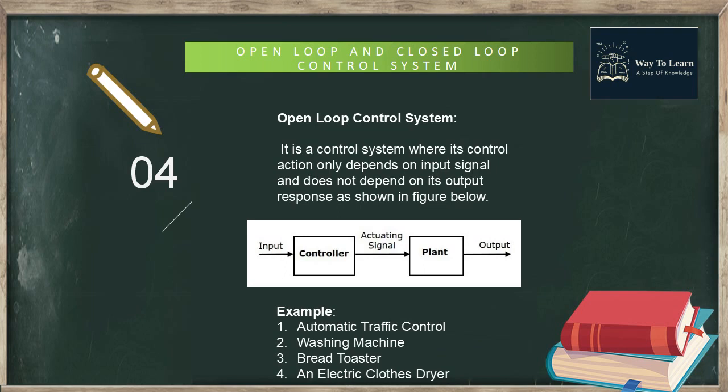And the examples are automatic traffic control, washing machine, bread toaster, and electric clothes dryer. In this last example, the clothes dryer is an open loop system, and it does not monitor or measure the condition of the output signal, which is the dryness of the clothes. Depending upon the amount of clothes or how wet they are, a user or operator would set a timer to say 30 minutes, and at the end of the 30 minutes the dryer will automatically stop and turn off even if the clothes are still wet or damp.